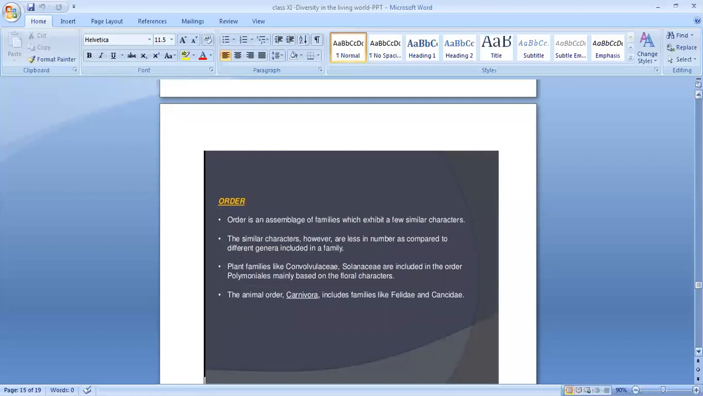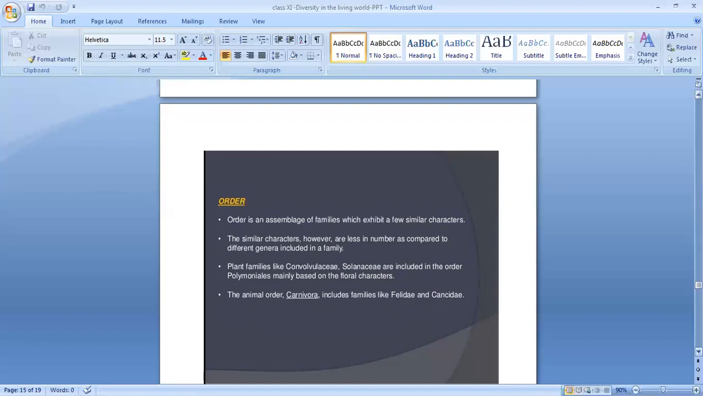So what is order? Order is an assemblage of families which exhibit a few similar characters. It is an assemblage of families, a group of families, but which exhibit few similar characters. The similar characters, however, are less in number as compared to different genera included in a family.